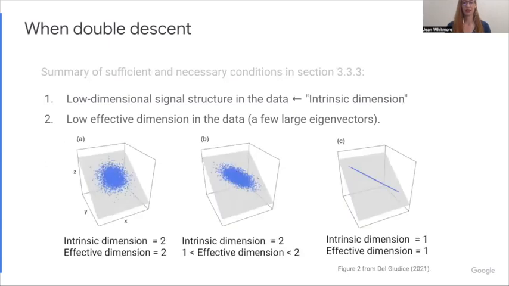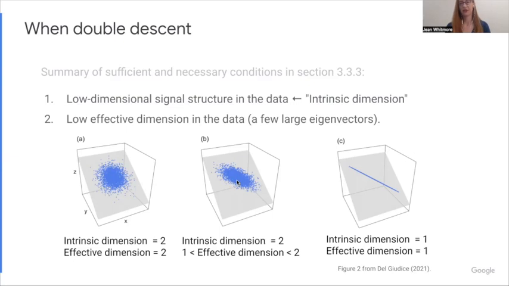I'll also talk about the signal structure and compare them. So the signal structure is also known as the intrinsic dimension, and these pictures help explain it. So in picture A, both the signal structure and the effective dimension are 2. We have a plane in a 3-dimensional space, but all the points are confined to the plane and they are symmetric in a circular shape. In B, we've squeezed those points. They're still in the plane, but we've squeezed them in so that they have some dominant eigenvectors in some directions, this angle, and then a shorter eigenvector in the other direction.